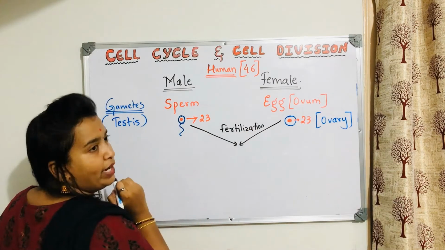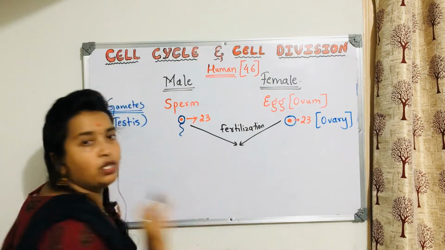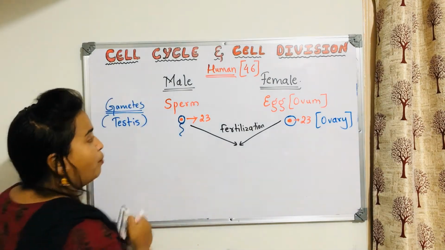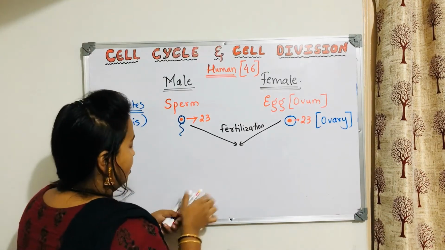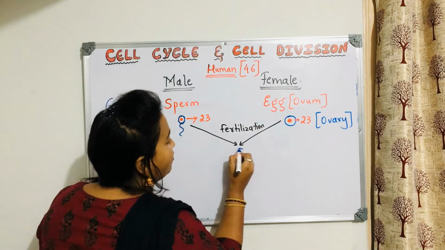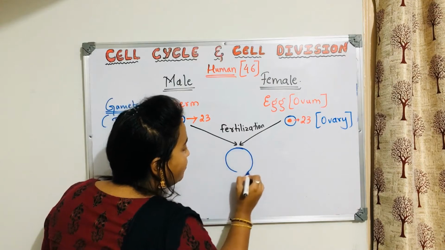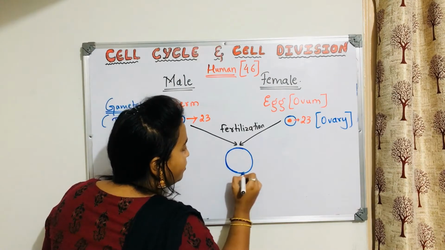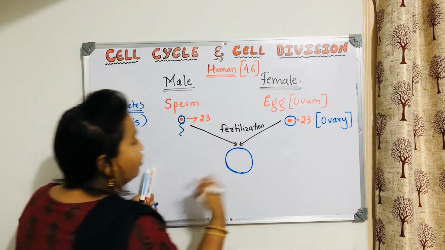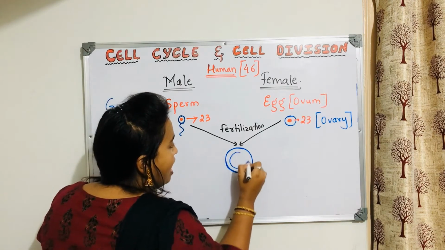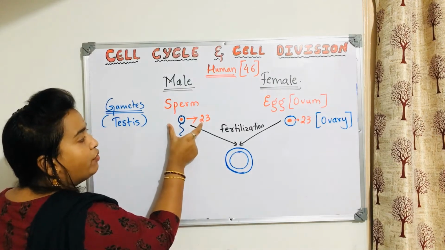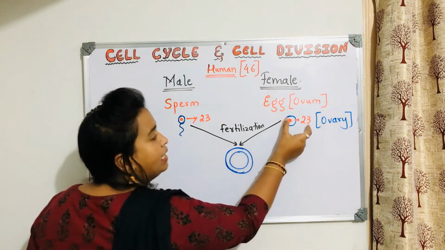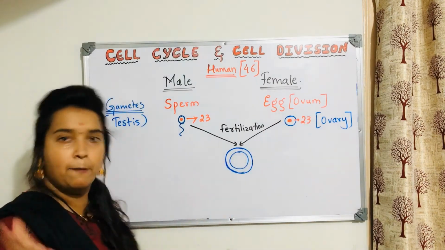Because of fertilization, what will happen? The sperm has 23 chromosomes, the egg has 23 chromosomes. Both of them fuse together to form a new cell. This cell will have a nucleus inside, and within that nucleus, the DNA content of this cell and the DNA content of this cell have been combined.